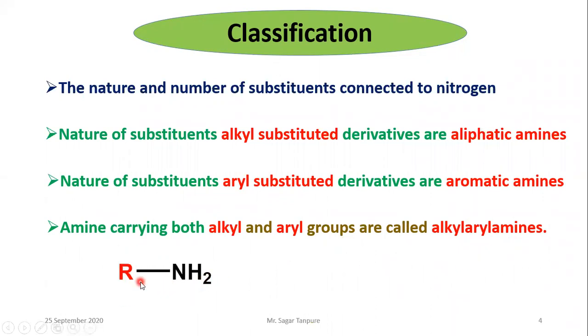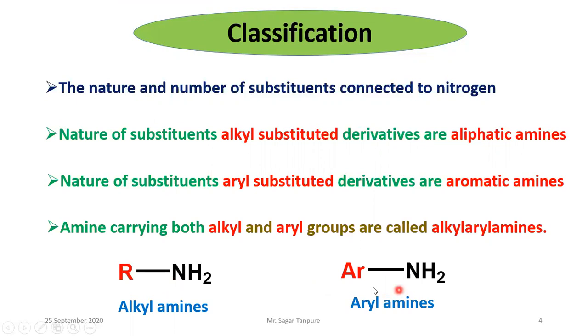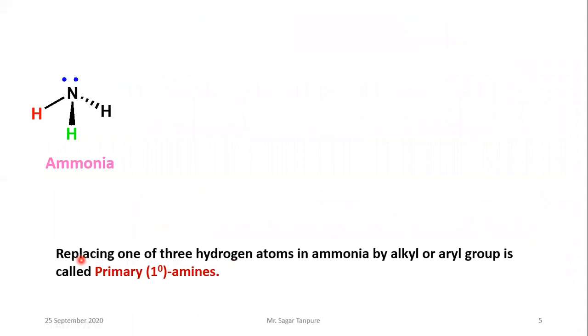See the example. The R group is joined to NH2. What is the R group? If R is alkyl, it is called an alkyl amine. Or Ar means an aryl group joined to the amine, so it is called an aryl amine. Okay, this is the ammonia structure: nitrogen attached to 3 hydrogens and 1 lone pair.